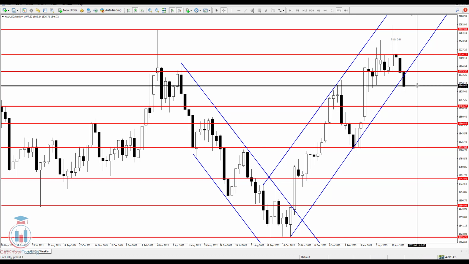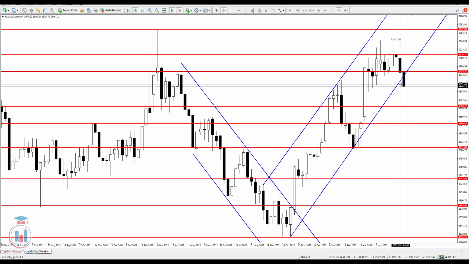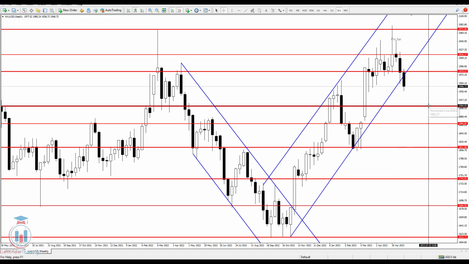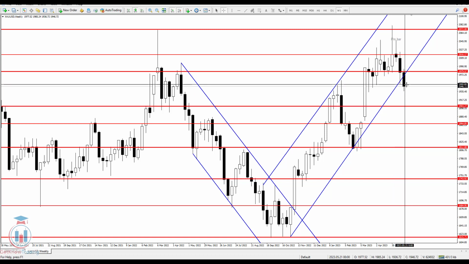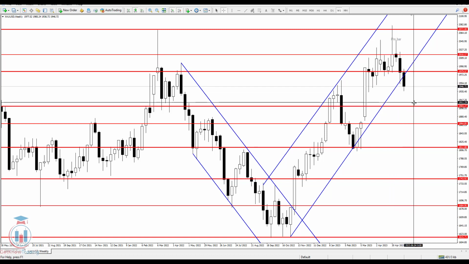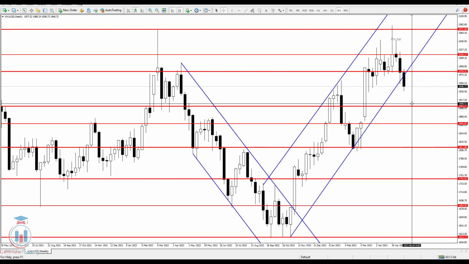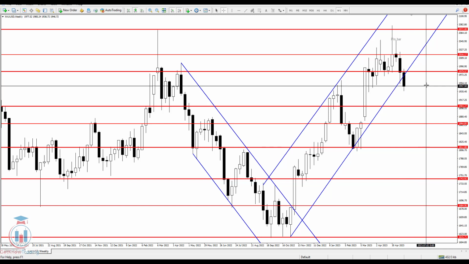and reaching higher levels, and that is around this area here where these are the wicks, and that is 1951, because the sellers who are pushing the price right now from higher levels will exit from their trades around this area, which will trigger the buyers to push the price on higher levels.